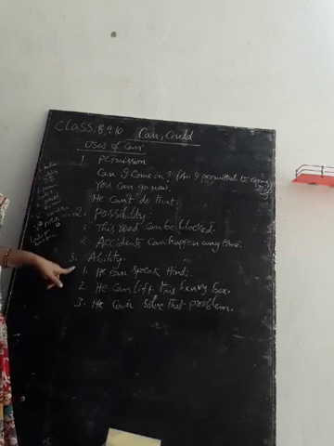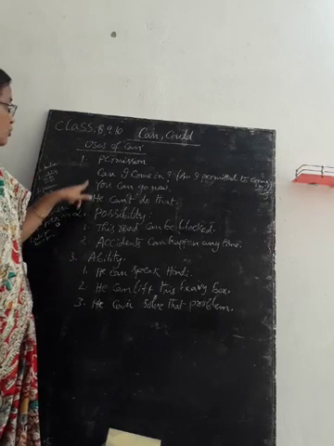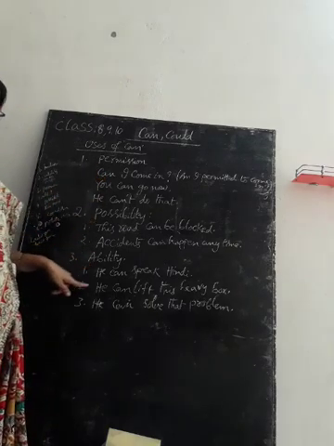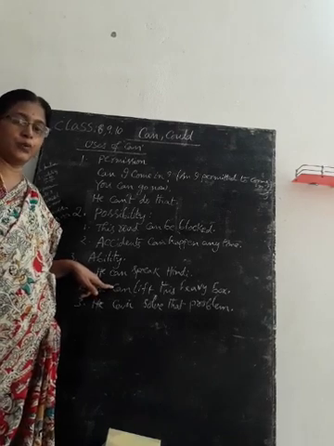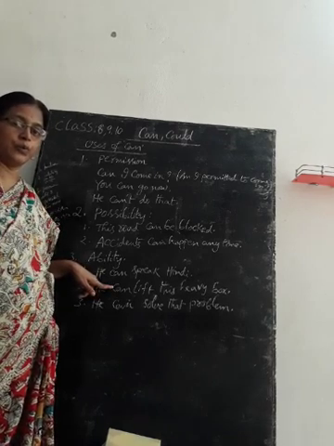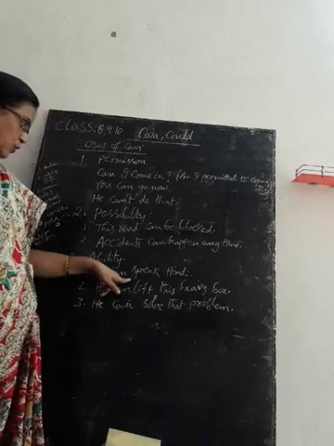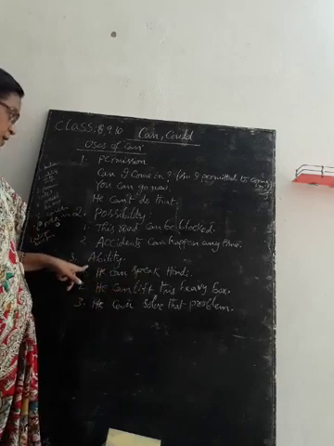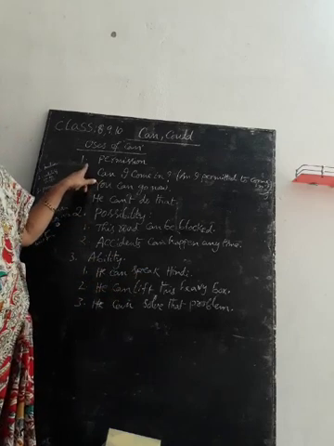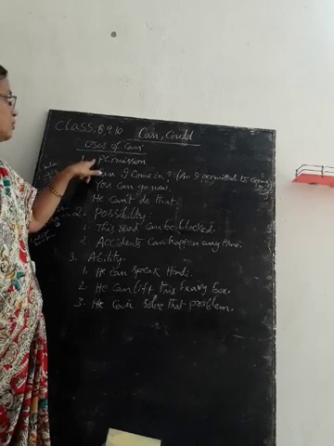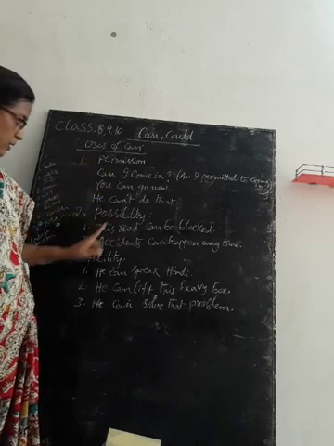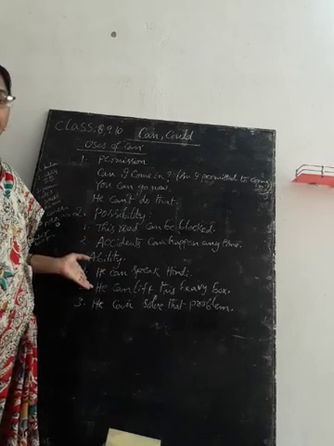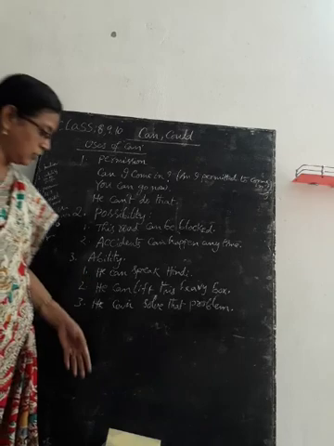So modal auxiliary verb can is used to indicate permission, possibility and ability. Actually, can is equal to be able to. So he is able to speak Hindi or he can speak Hindi. These are the examples, children, I have given you. Some more examples you practice in your notebook.